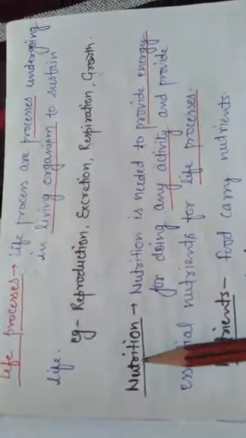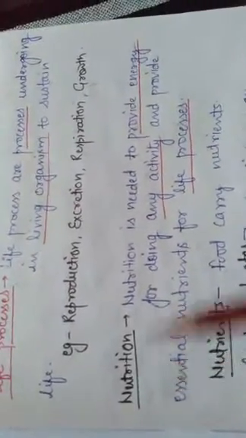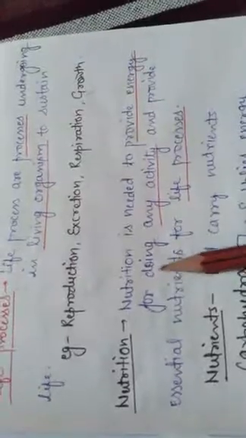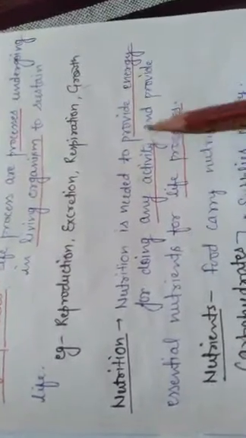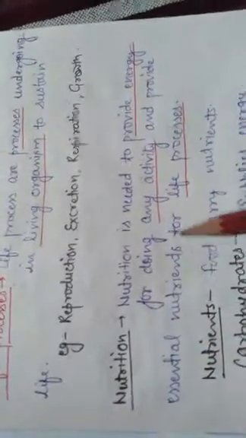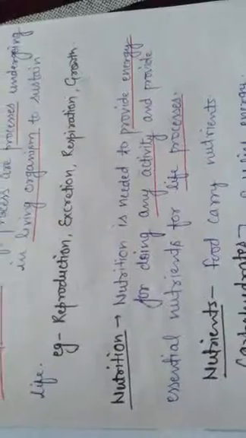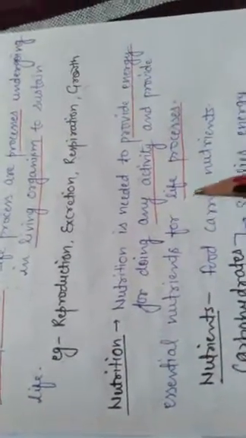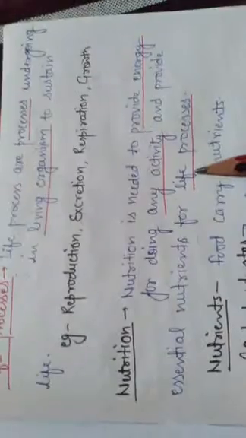It will not occur in non-living things. Nutrition is needed to provide energy for doing any activity and to provide essential nutrients for life processes.